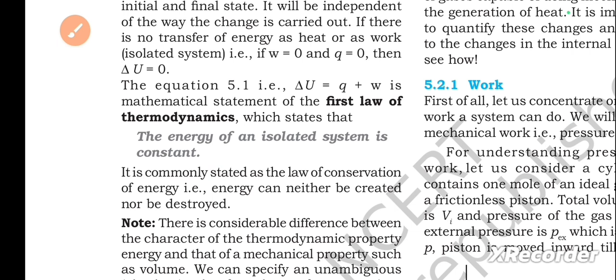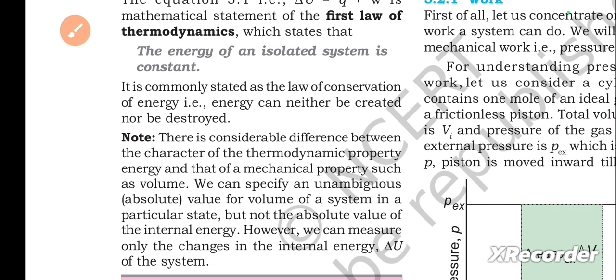The equation 5.1, that is delta U equals Q plus W, is the mathematical statement of the first law of thermodynamics, which states that the energy of an isolated system is constant. It is commonly stated as the law of conservation of energy. That is, energy can neither be created nor be destroyed.